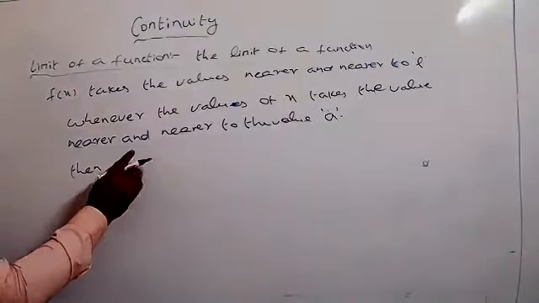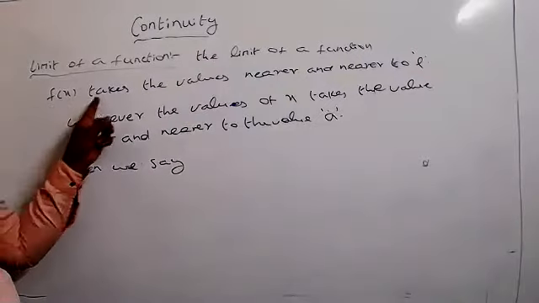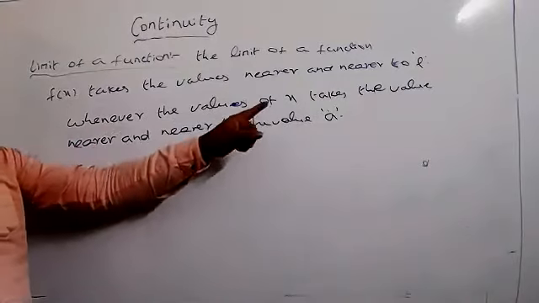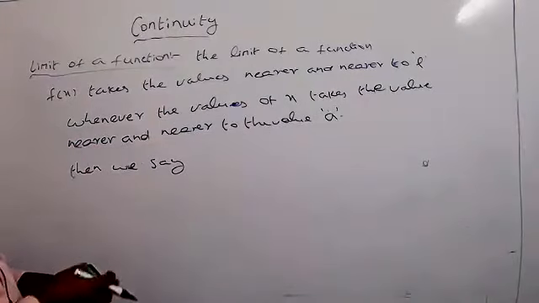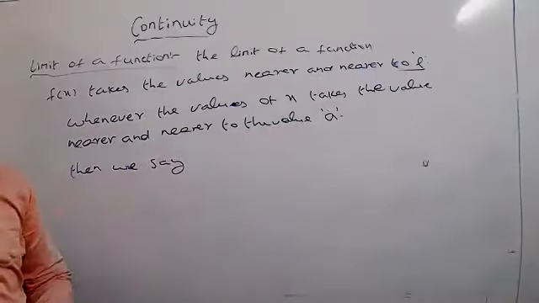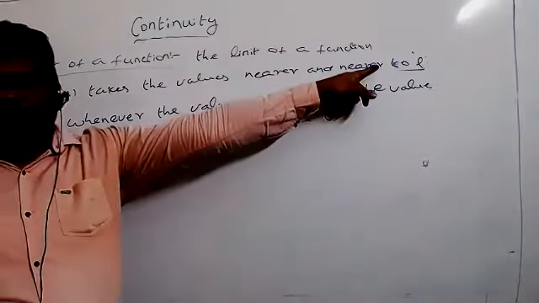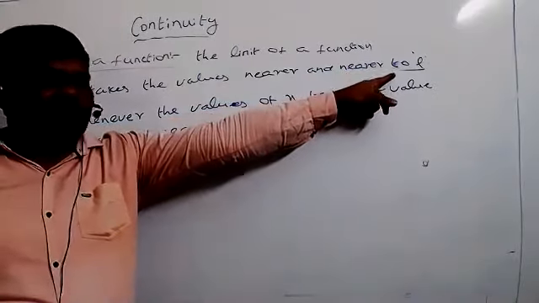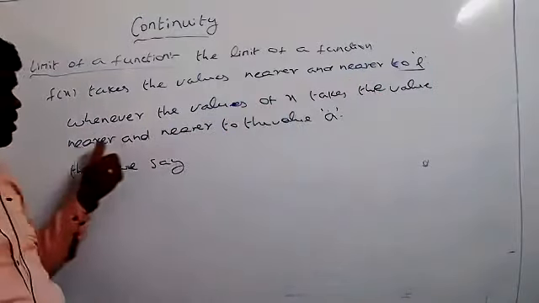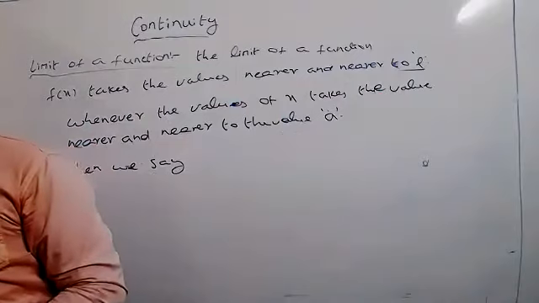Then we say, what is the reason now? The limit of a function f of x takes the values nearer and nearer to L whenever x takes the value nearer to a. Otherwise, you can take A instead of L. L is the actual limit here, but in place of L suppose we take another variable value: whenever the value of x takes the value nearer and nearer to the value a, generally we write x tends to a.